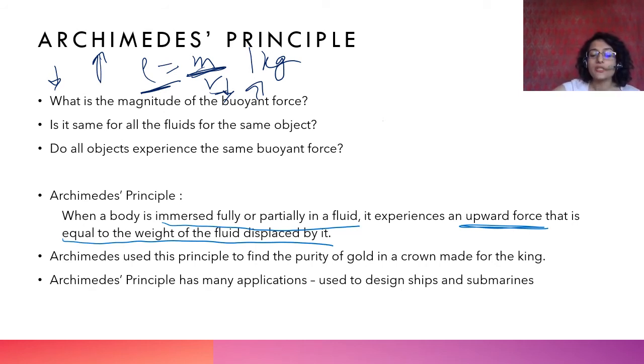So Archimedes principle has many applications. It is used to design ships, because if you make something less dense, it will float, right? So ship को less dense बनाते हैं. How do they do that? The mass of the ship is really high and it has to be given an aerodynamic shape. ऐसे नहीं है कि आप उसका surface area बढ़ा दो तो it will be less dense.